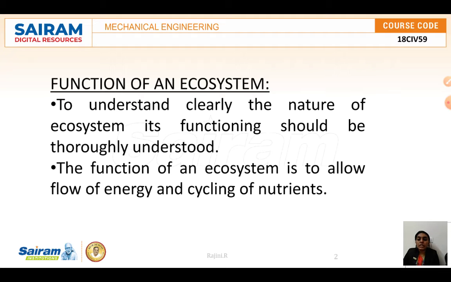Fundamentally, ecosystem functions are the exchange of energy and nutrients, that is, in the food chain, and these exchanges sustain plant and animal life on the planet, as well as the decomposition of organic matter and the production of biomass.